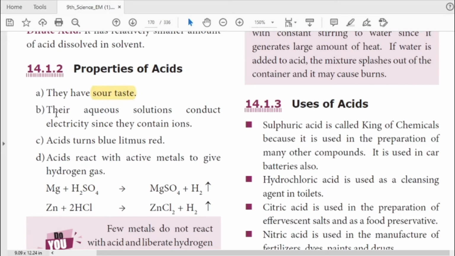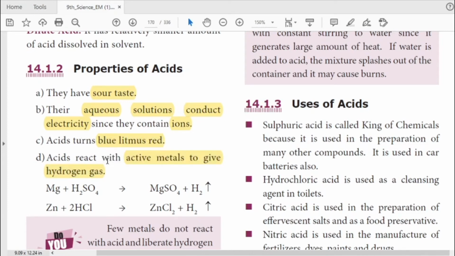The aqueous solution conducts electricity. So why do acids conduct electricity? Because they contain ions in the aqueous state. This is a 1 mark question. And the third property is that acid turns blue litmus red. So underline it in your book. Acid reacts with active metals to give hydrogen gas.